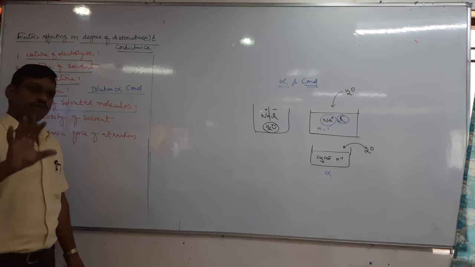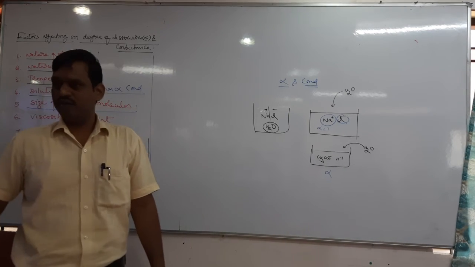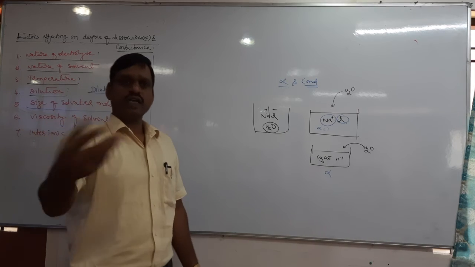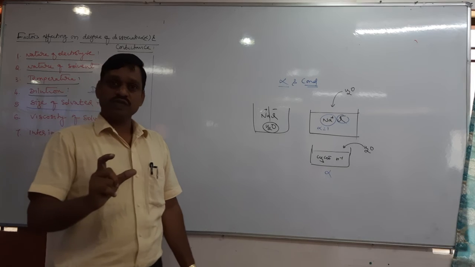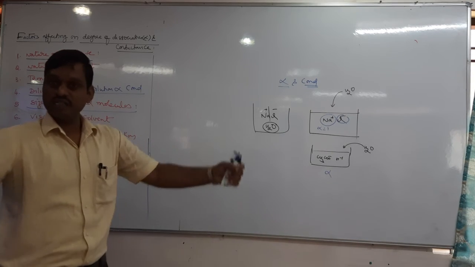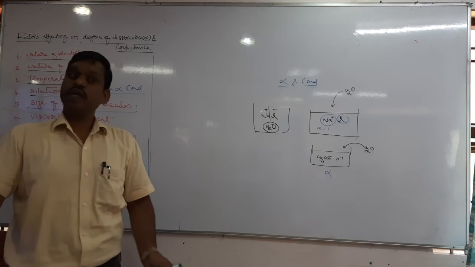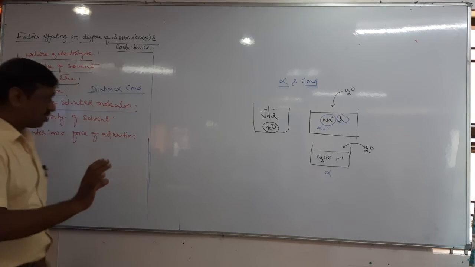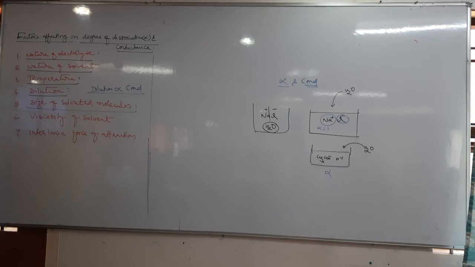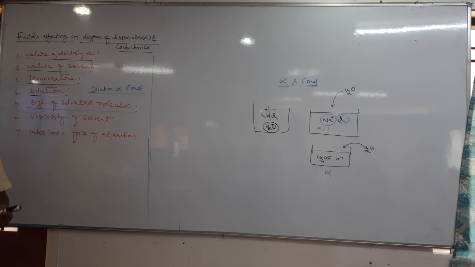We know that the conductance of any electrolyte depends on the velocity of ion. Of course, one is the number, second is velocity. Let us take velocity of ion. There are two ions. One is bigger in size, and one more is smaller in size. Which ion can move fast? Smaller size. Therefore, if the size of the hydrated ion is small, it can move fast. If the size of the hydrated ion is large, it cannot move fast, therefore conductance will be less.